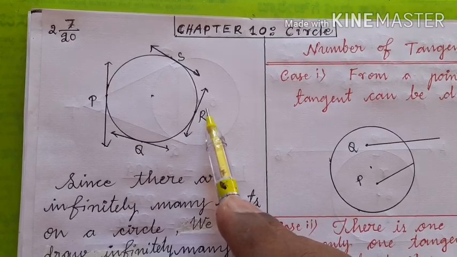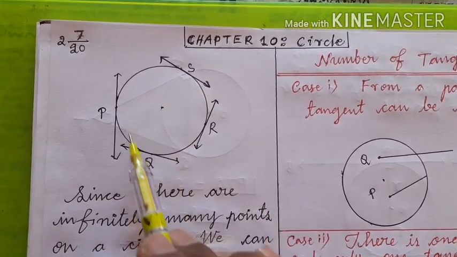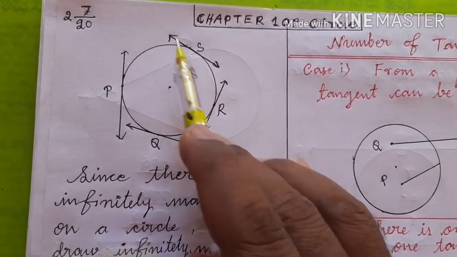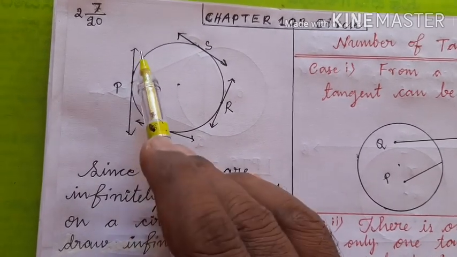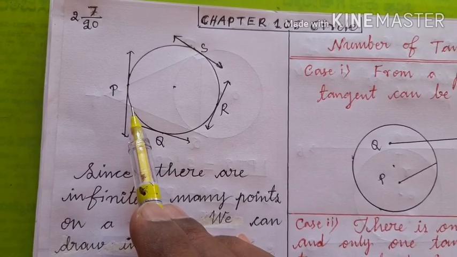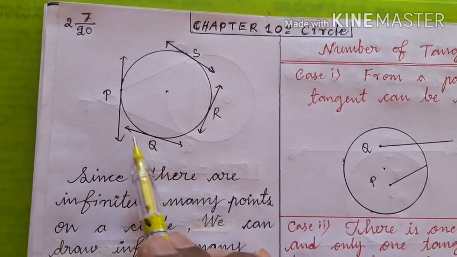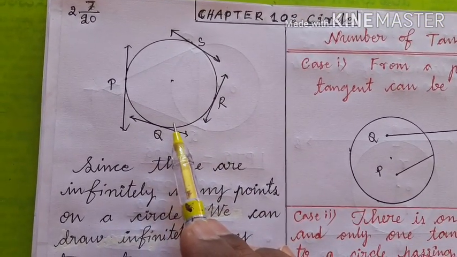Therefore, since the circle has infinitely many points on it, from every point there passes a unique tangent. Therefore, we can draw infinitely many tangents to a circle.